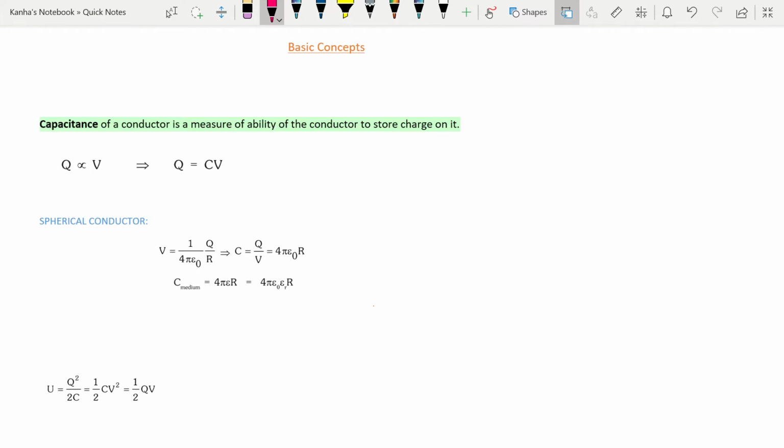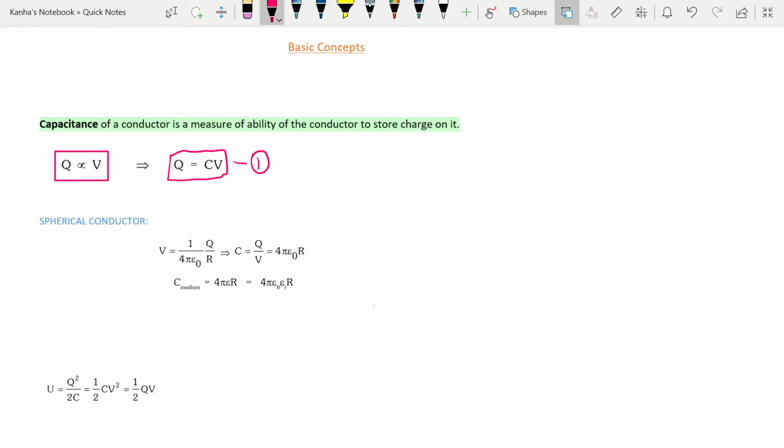We start our discussion by talking about some basic concepts. First of all, we start with the definition of capacitance. Capacitance of a conductor is a measure of the ability of the conductor to store charge on it. What this actually means is when you start giving a conductor some charge, its potential starts to rise. This increase in potential will be directly proportional to the charge that has been given, and the constant of proportionality will be known as the capacitance. So this is the formal definition of capacitance.